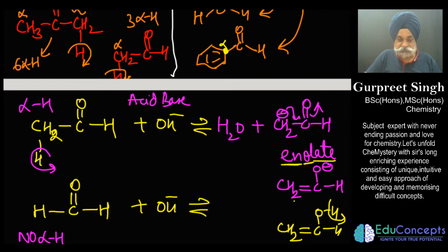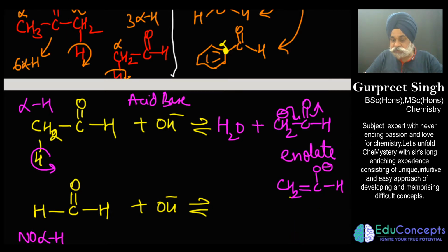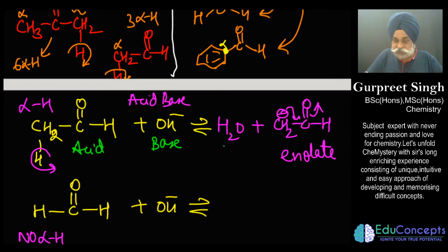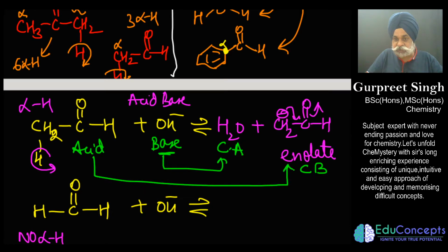So first you have to remember, or figure out, that a compound which has alpha hydrogen in it, when treated with alkali, would undergo a reaction where the OH negative would act as a base. This is very important. But here I should make it a point that this is acting as an acid. So if this is a base, this would be its conjugate acid, and this would be its conjugate base.